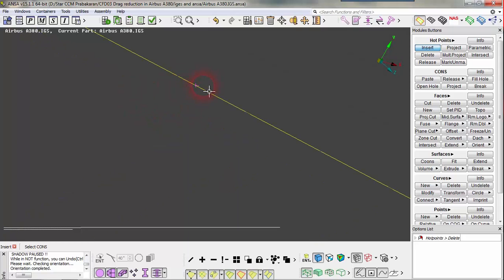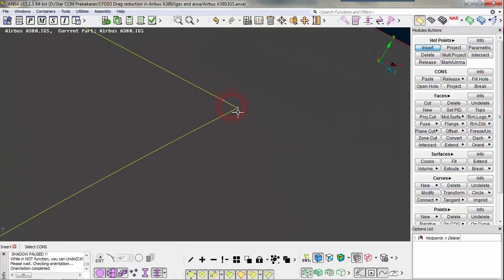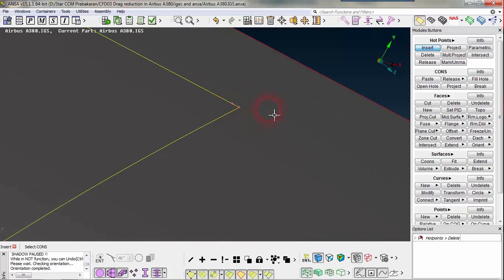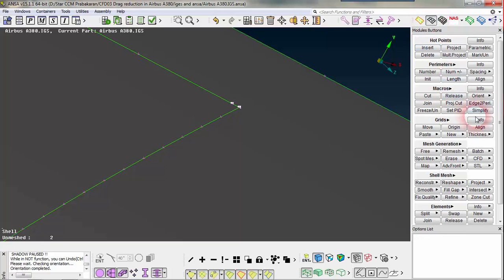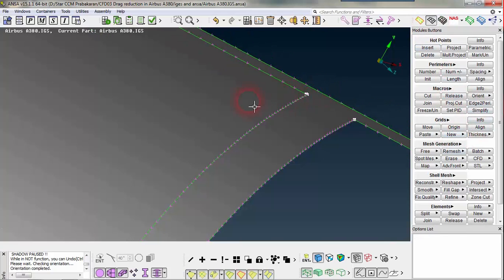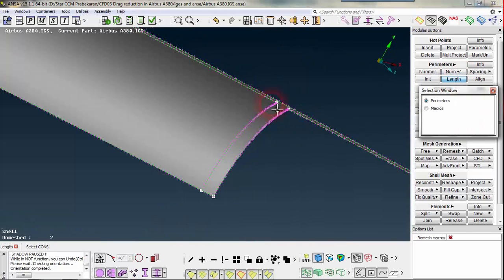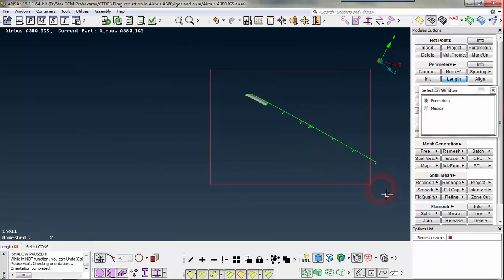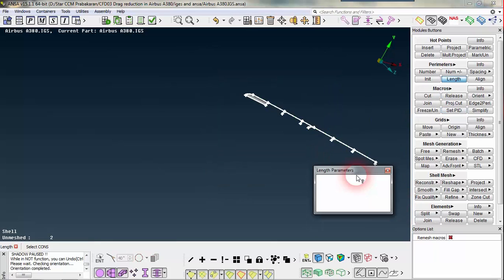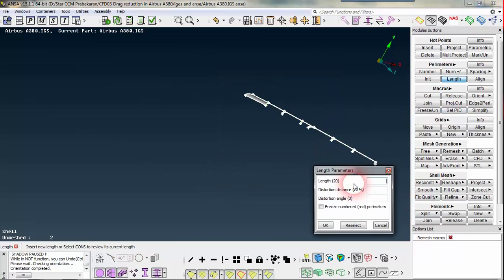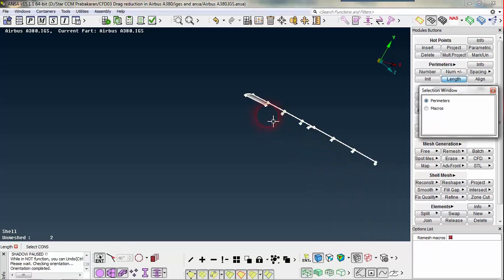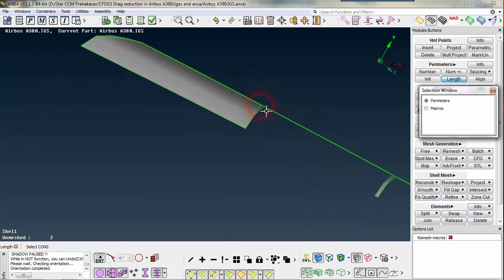If you zoom, there is a hard point. What is the significance of a hard point? If you go to the mesh menu now and select only this surface to be meshed, and now the system has more hard points, so I just reduce the length to 500.